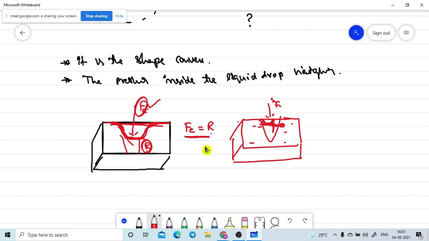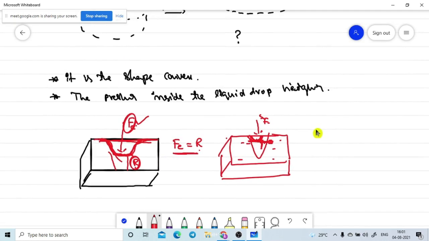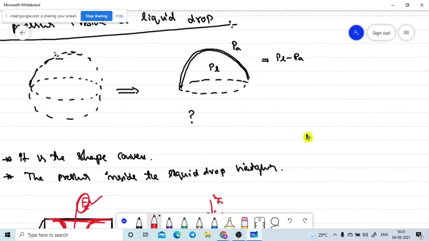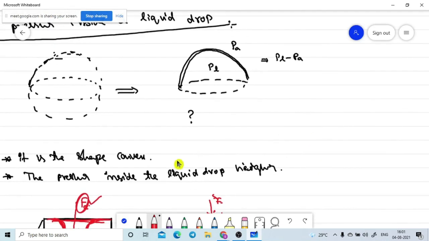Now I am going to the running topic here. See, now this shape is formed due to two types of forces. Two forces are acting. The first force is the force due to the surface tension.